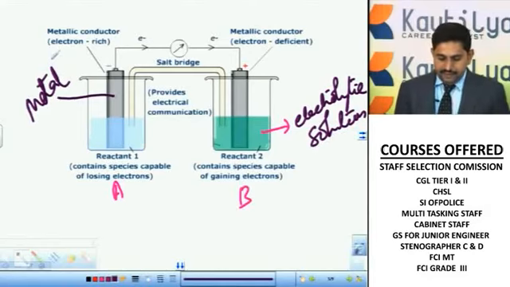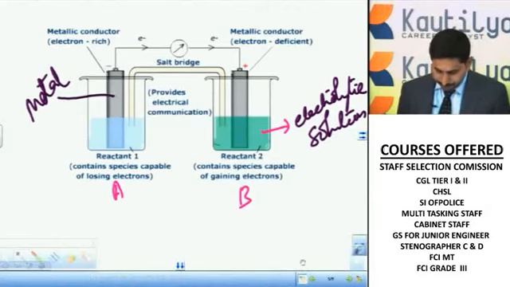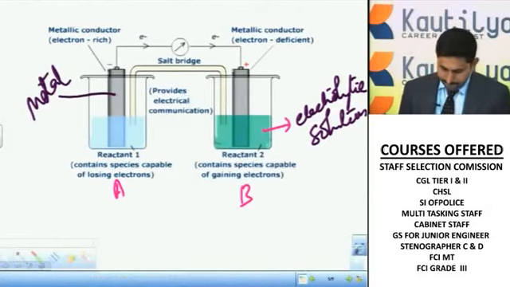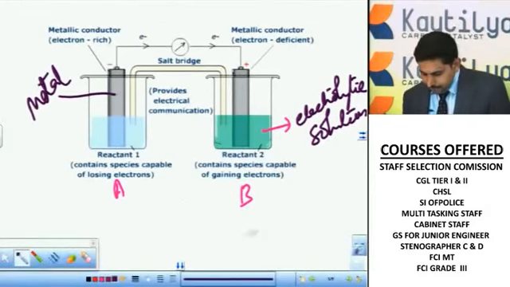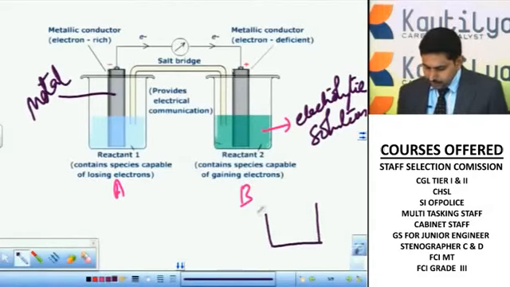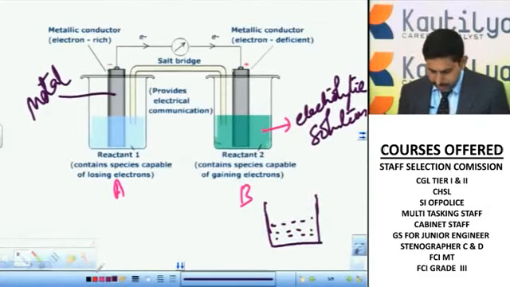You see, in this case, I'll draw that one. See what is actually happening here. Say for example, I'll take one electrolytic solution here, and I'll place one metal rod in this one.